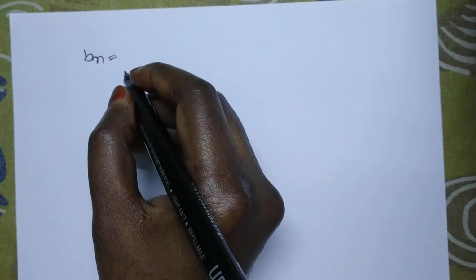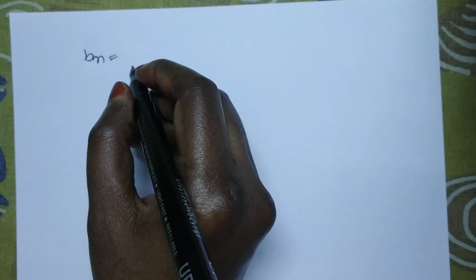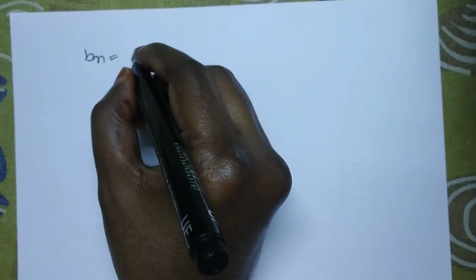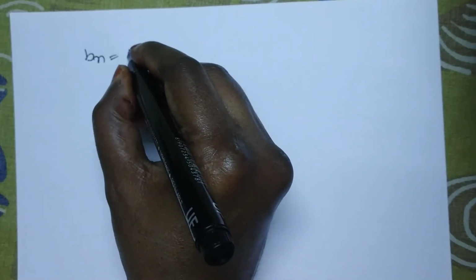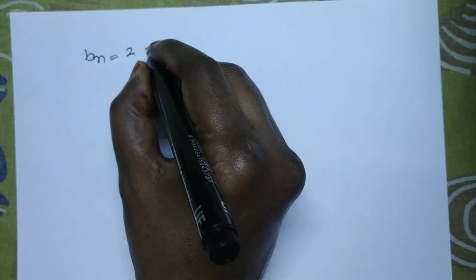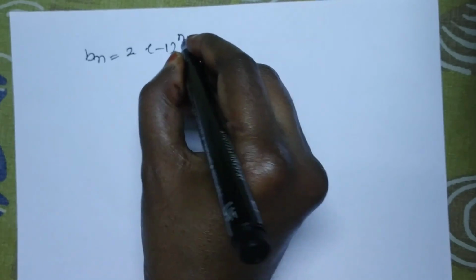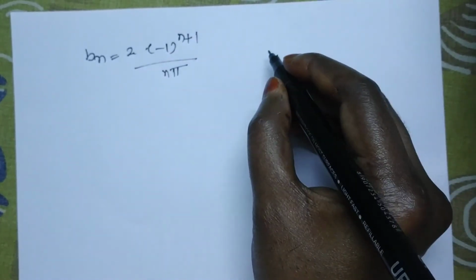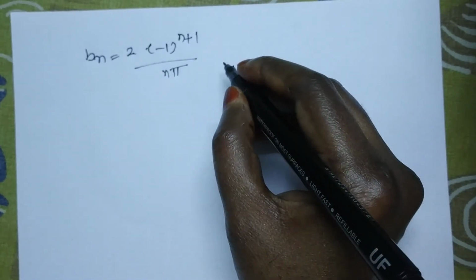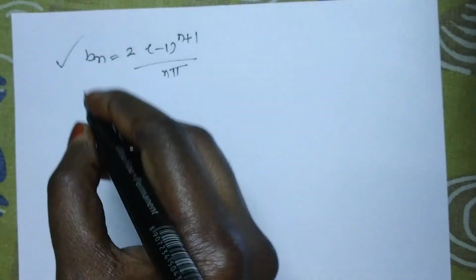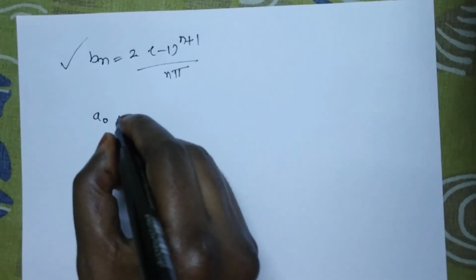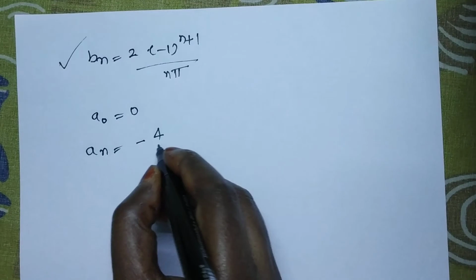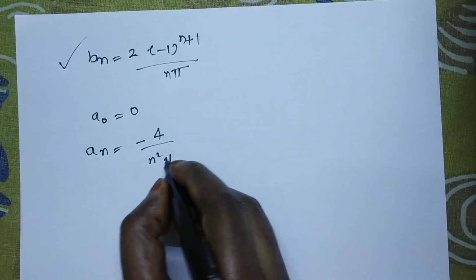Bn I am not going to solve. Please try to complete Bn in the same procedure as An and check with my answer: 2 times minus 1 to the power n plus 1 by n pi. Now you have A0 as 0 and An as minus 4 by n square pi square.